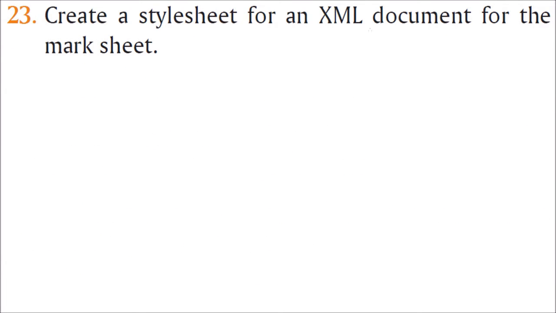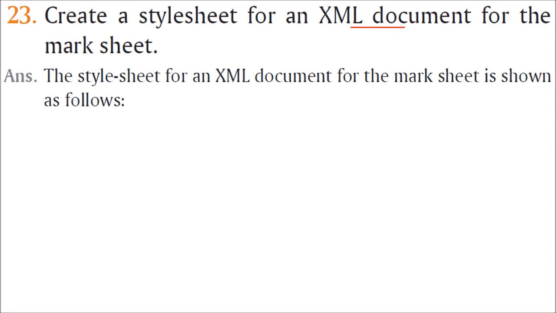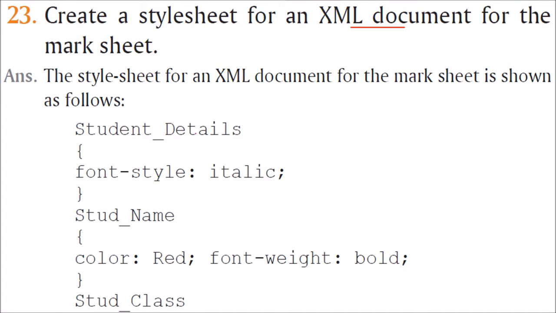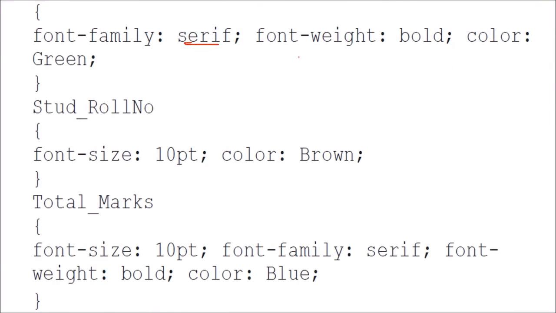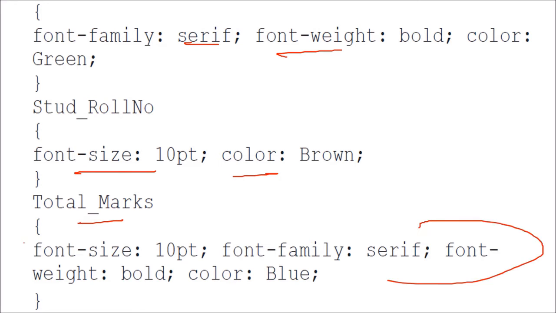Create a style sheet for an XML document for the mark sheet. Style sheet is like a CSS, cascading style sheet of HTML. It is for presentation purpose. So let us make a style sheet of an XML document for the mark sheet. When we are talking about, say, some student detail, the font style should be italic, name should be in color red, font weight is bold. Student class, when it comes, this is the font weight, roll number, the font color, the total marks, all these, you know about these, color blue, font family serif, font weight bold.